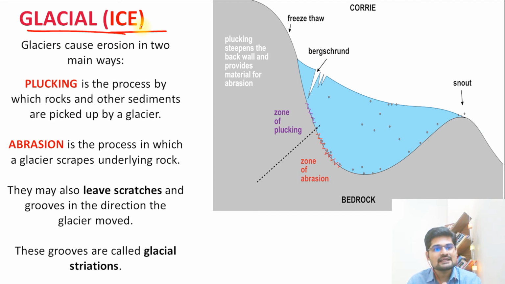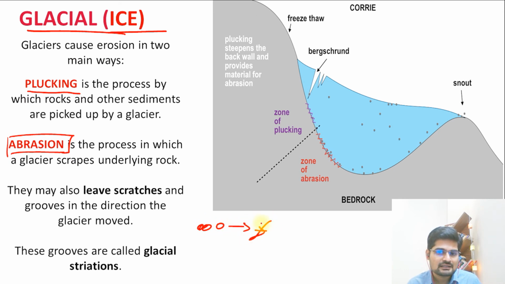So remember, when ice or glacial erosion is concerned, there are two major processes. One is called plucking and the other is called abrasion. Remember, abrasion we have already studied in water action as well. So abrasion is the same. When the glacier picks up the material and with the same material it hits the surface again, then it erodes the surface. So this is called abrasion, as we know. So abrasion leads to scratches on the surface. So this is what is happening here. What we see is the zone of abrasion.